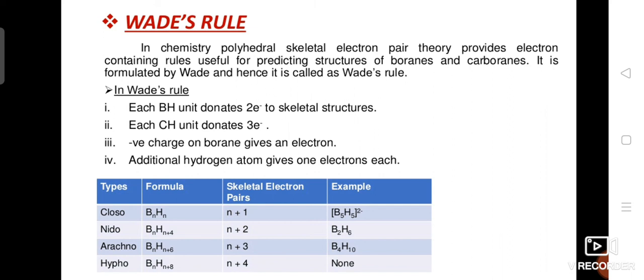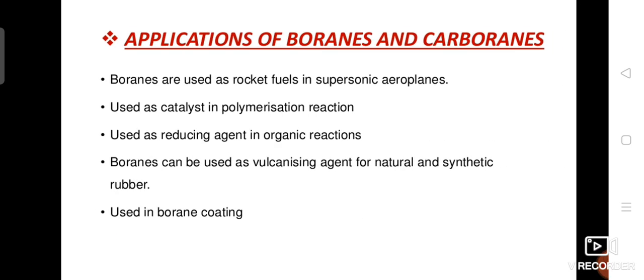Each BH unit donates 2 electrons, each CH unit donates 3 electrons. A negative charge on boron will give 1 electron, and an additional hydrogen will give 1 electron. So closo has n+1 electron pairs, nido n+2, arachno n+3, and hypo n+4, that is Wade's rule.